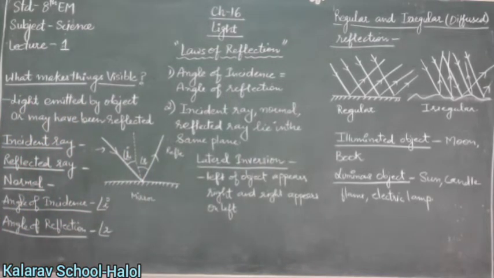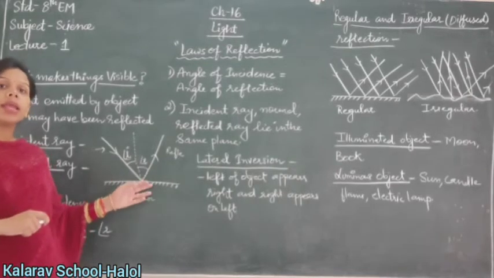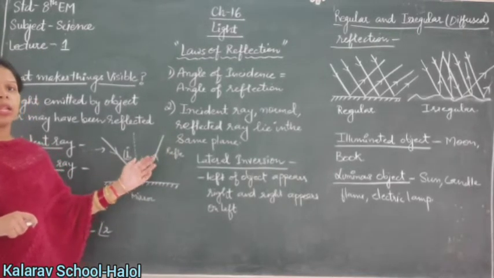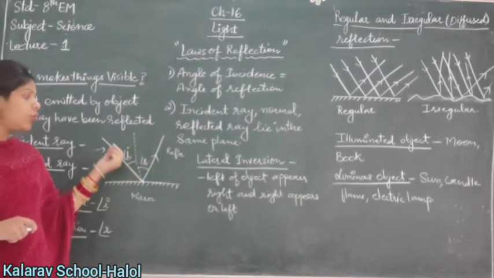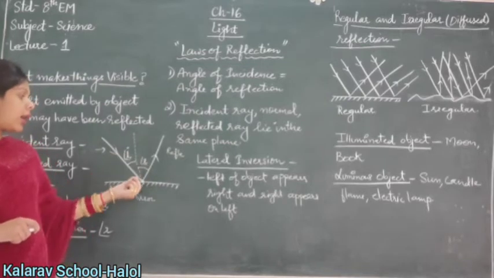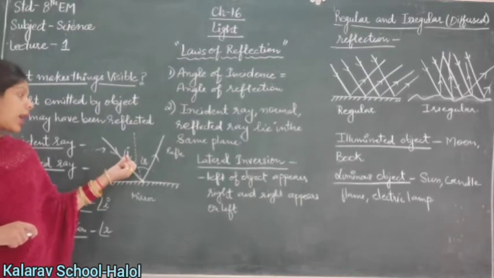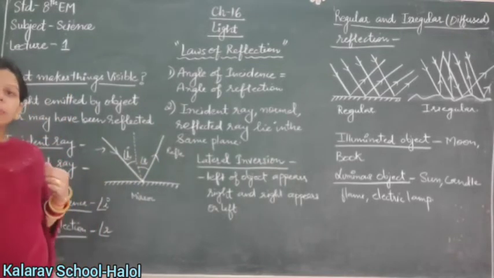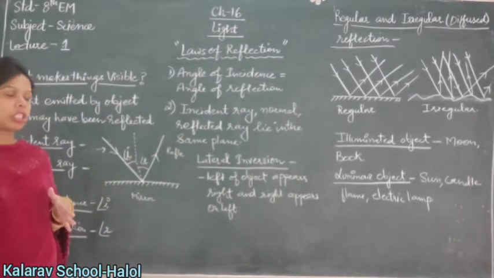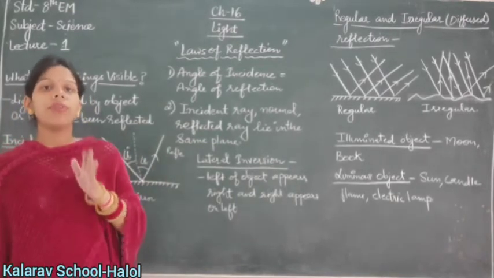So, here we have studied what the incident ray is: the ray which strikes the mirror surface. What is the reflected ray? The ray which is bouncing back after reflection is called the reflected ray. And the point where the two rays meet is the normal. The angle between the incident ray and the normal is called the angle of incidence. The angle between the reflected ray and the normal is called the angle of reflection. So, here we have studied the terms related to the laws of reflection.